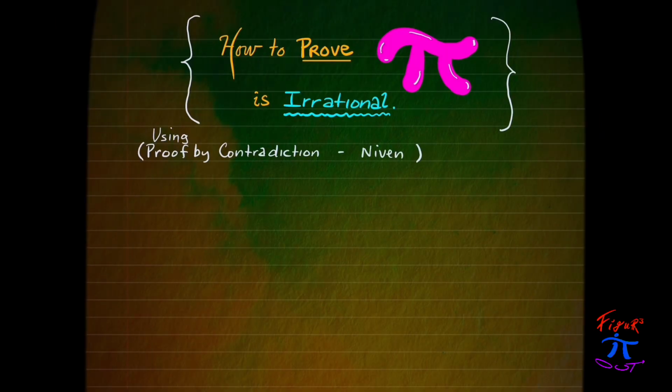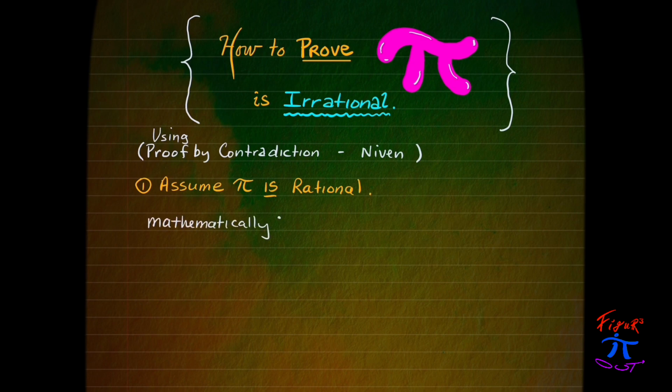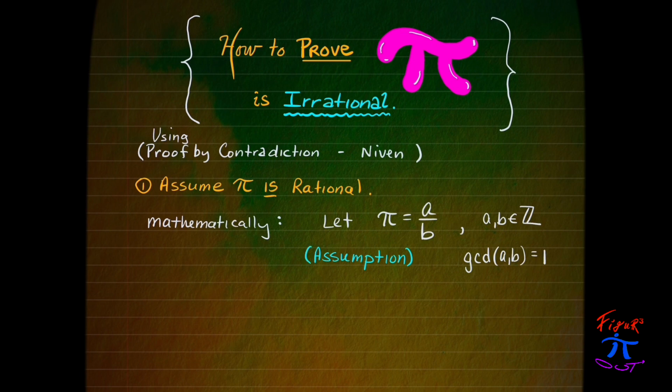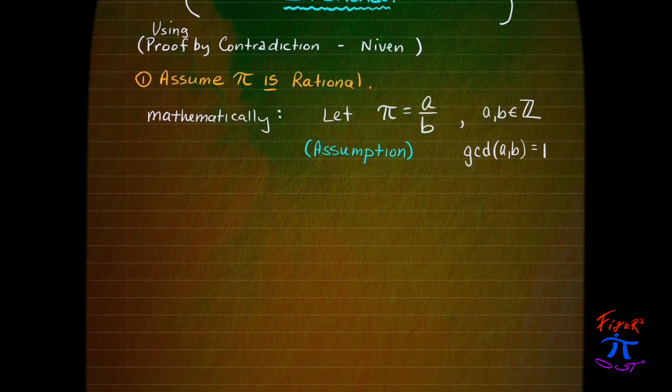How to prove pi is irrational? This proof was given by Niven in the 1940s. This is a proof by contradiction, so we start out just as the square root of 2 proof did, by assuming the number that we're interested in here, pi, is a rational number. So mathematically, we're going to let pi be the ratio of 2 integers a over b in simplest form. So this is our assumption, and through our proof, we will show that this assumption is false.